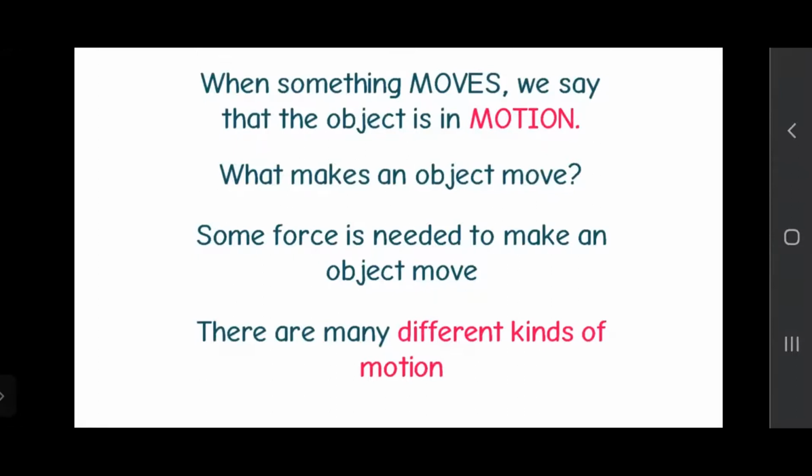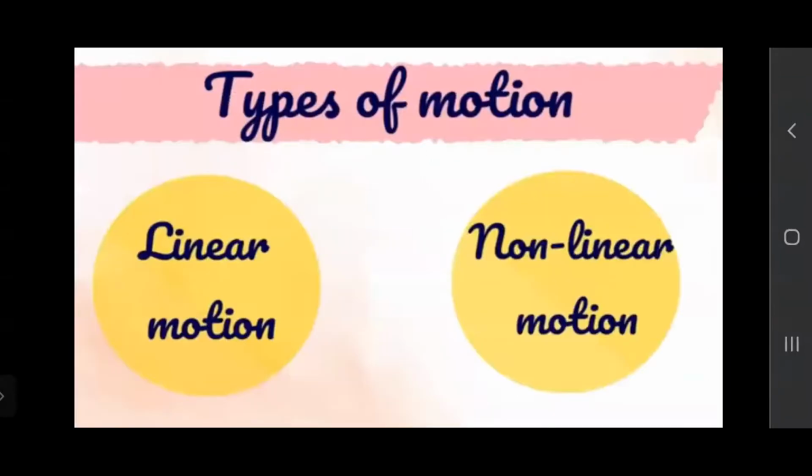So there are many kinds of motions. Let us see what the different types of motion are. There are two main types of motion, that is linear motion and non-linear motion. Linear means in a line. If one thing is moving in one single line, in a straight line, it is known as linear motion. And if it is not in a straight line, it is moving here and there, it may be in a circle, or zigzag, then all these types of motions are known as non-linear motions.